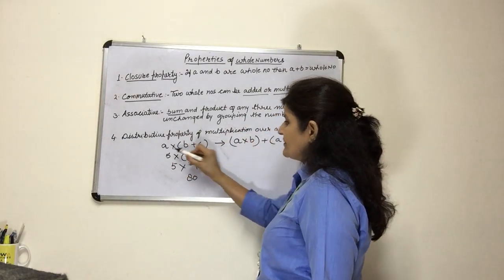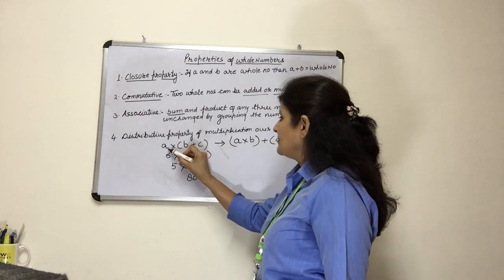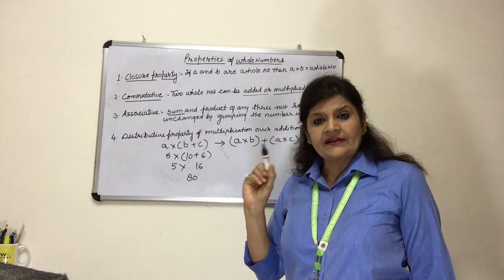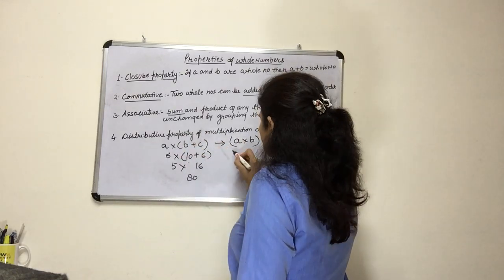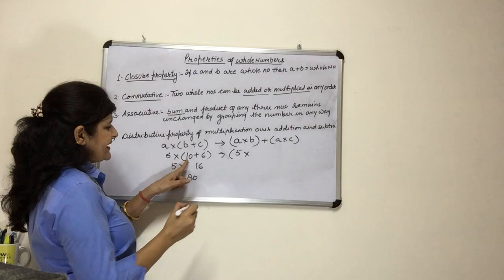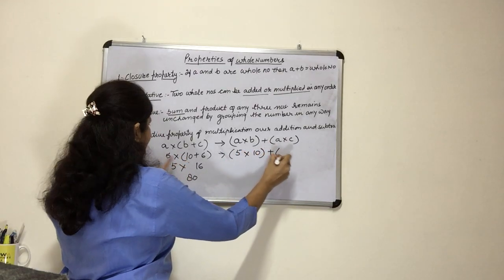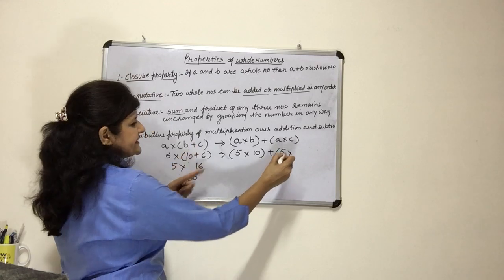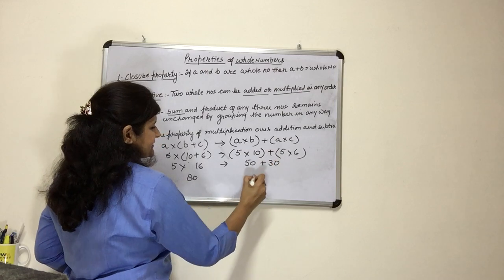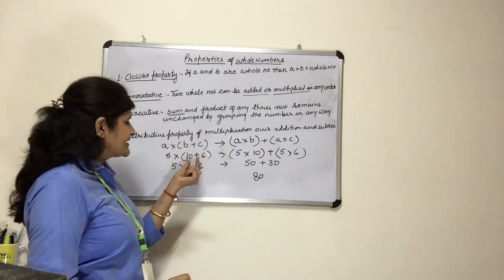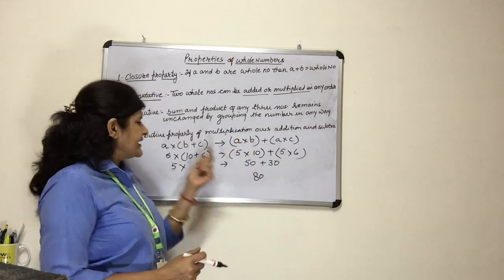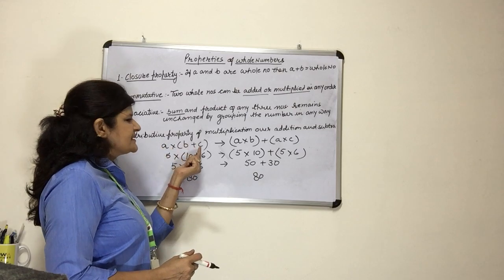What this property says is that we get the same answer if we multiply A with B and then multiply A with C and then add the results. So how will we do it? See, in place of A we will write 5. The value of B here is 10. The value of A is 5 and the value of C is 6. So this is 50 plus 30 and this is 80. It means we can do this question in this way: we add first and then multiply. And we can do it in another way: we multiply B with A and then plus C with A.